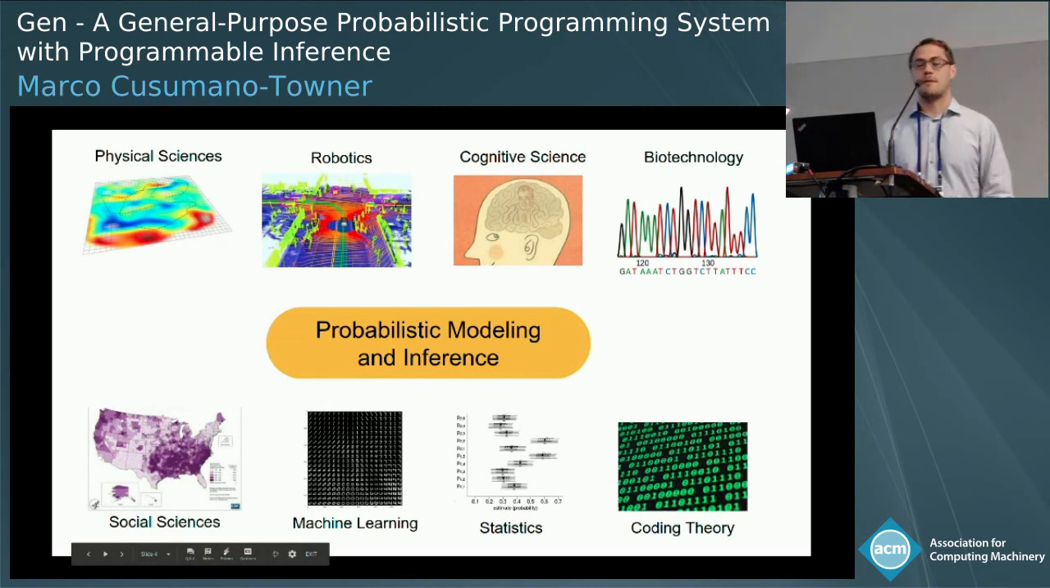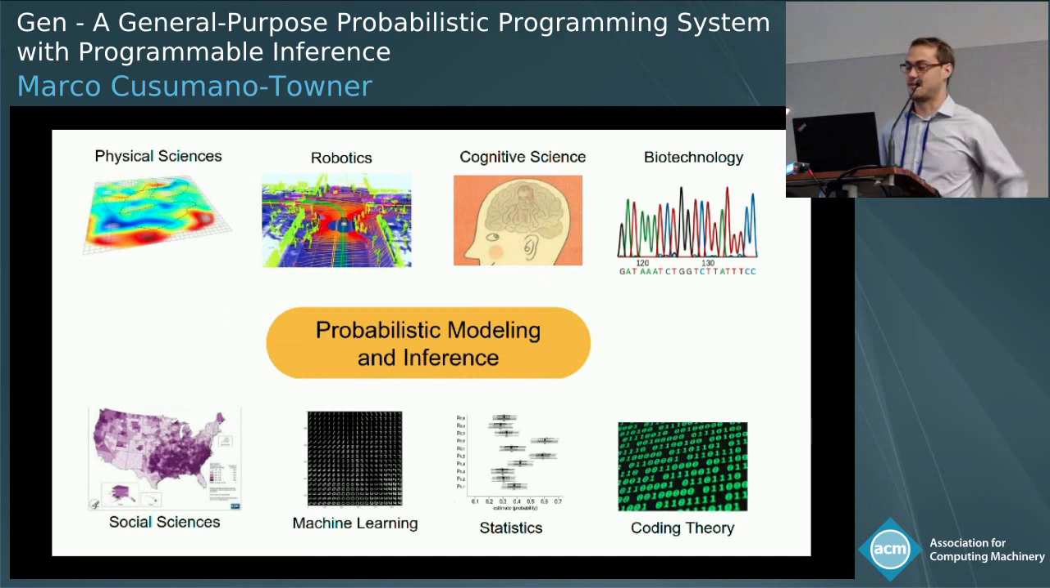So probabilistic modeling and inference is a principled methodology for automated reasoning that is widely used in a variety of fields, including the sciences, robotics, machine learning, and statistics. And in this methodology, a user defines a probabilistic model of some domain, and then they apply an inference algorithm to interpret their data in light of their model.